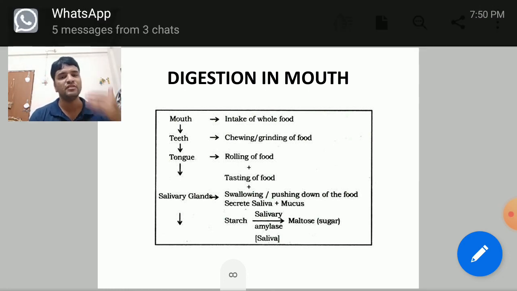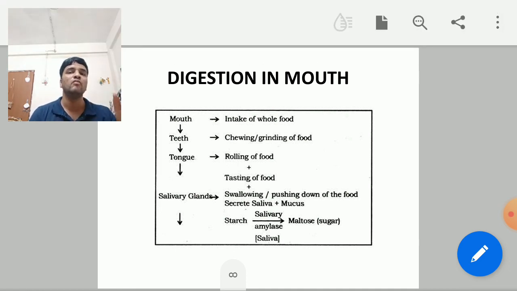After that the food ball is created, and the food ball will move slowly into the esophagus. From the esophagus it will enter the stomach with the help of peristaltic movement. What is peristaltic movement? The rhythmic contraction and relaxation of the inner lining of the alimentary canal, which helps to move the food along the alimentary canal. So it will enter the stomach now.